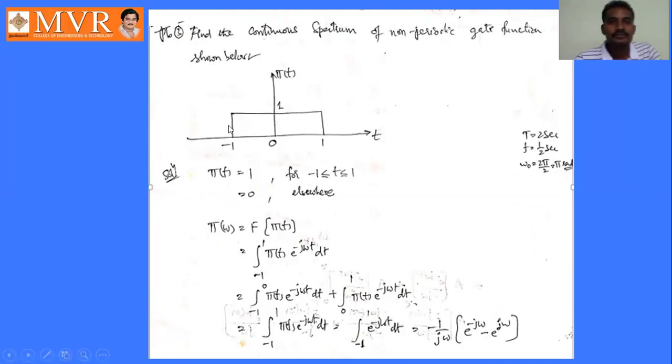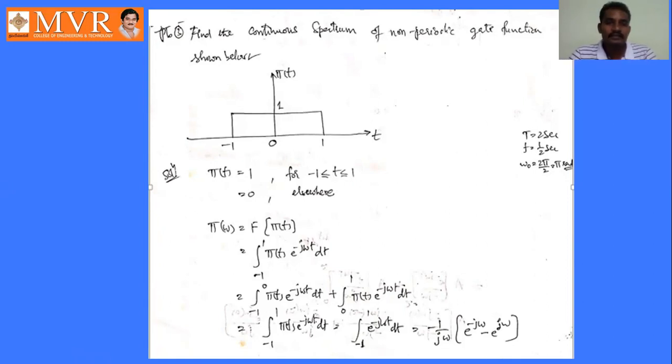Based on this given figure, we can write the mathematical expression: phi of t is equal to 1 for -1 less than or equal to t less than or equal to 1. Is it clear? If you are clear about writing these expressions, then simplification of the problem is very easy.